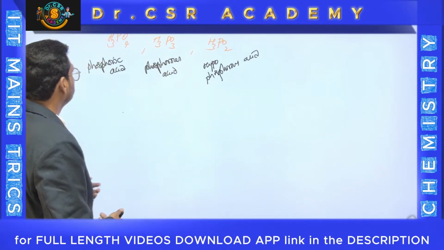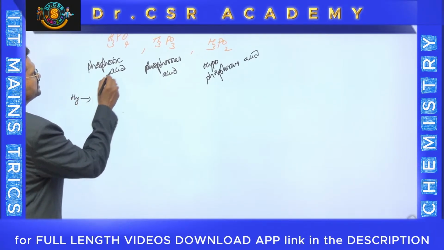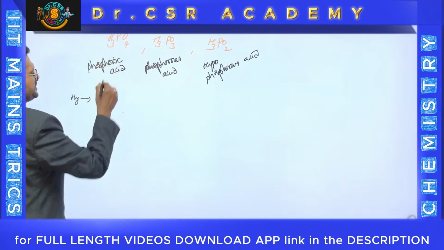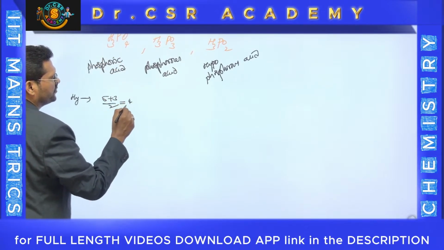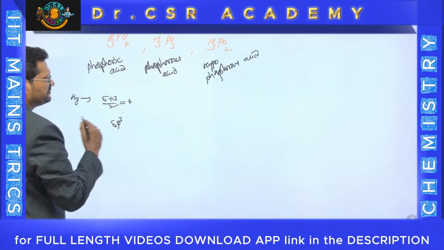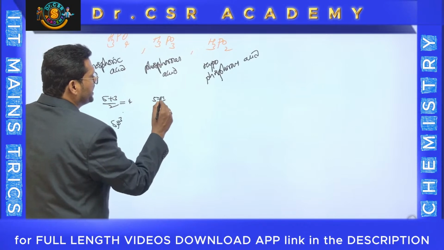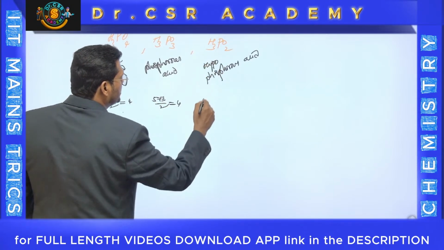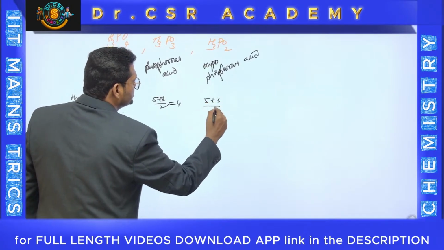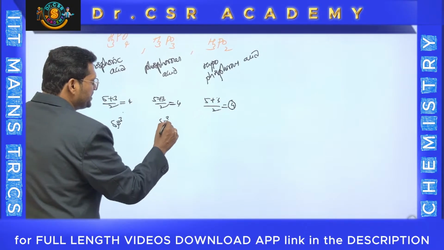So observe this one, H3PO4. See the hybridization, how I am counting. Simple: 5 plus 3, 8; 8 by 2, 4, sp3. Immediately we can say in a fraction of seconds. Same for this one: 5 plus 3, 8; 8 by 2, 4, which is sp3. Same for this one too: 5 plus 3, 8; 8 by 2, 4. All are sp3.